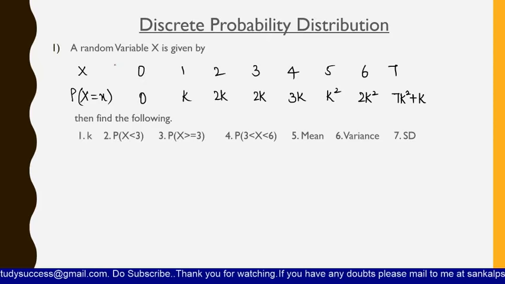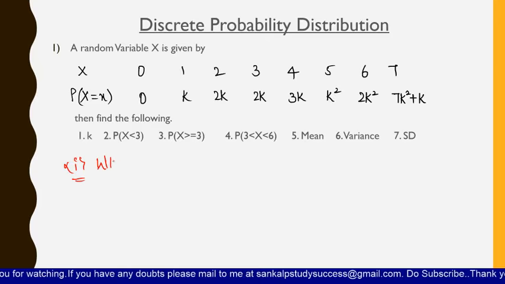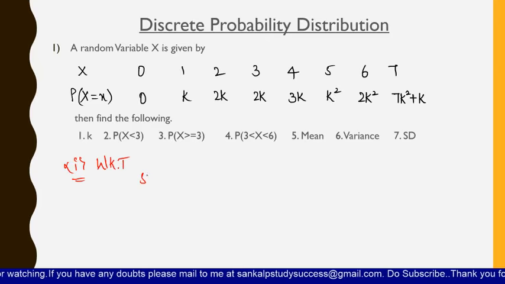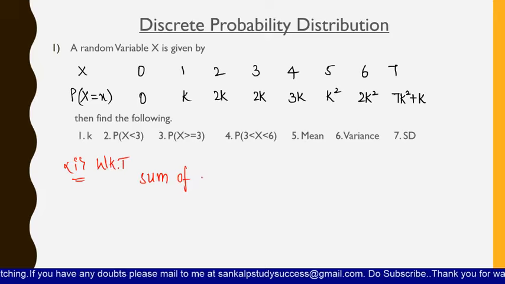Here it is given that X is a random variable, and its probability distribution is given in the form of a table. We have to find the value of k. We know that the sum of all probabilities is equal to 1.